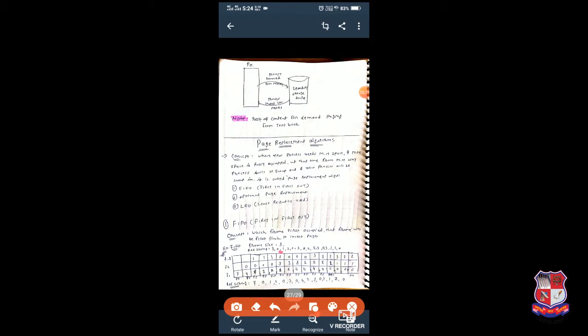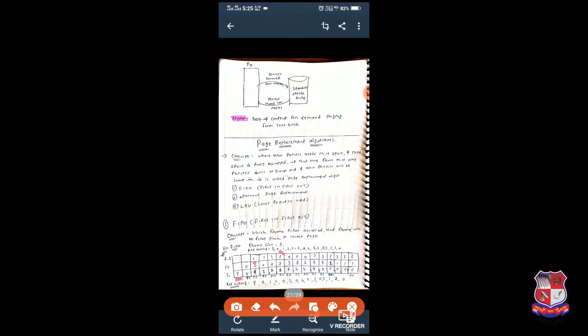the next page, which is 0. So now we will see whether frame 1 is free or not. No, frame 1 is occupied by 7. Now frame 2 is free, so you can store 0 at frame 2. Now the next page is 1. So now we will see frame 1 and frame 2 are not free, so we will store 1 at the frame 3 location.